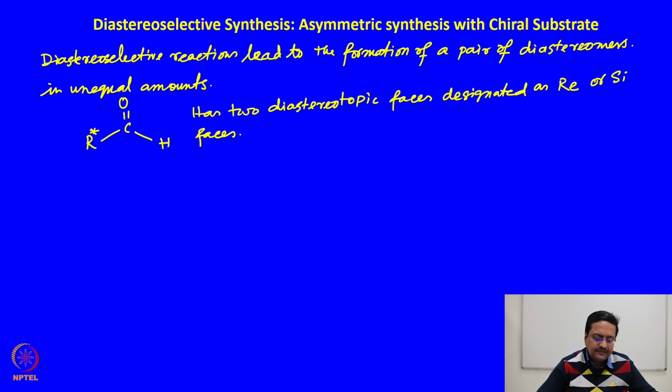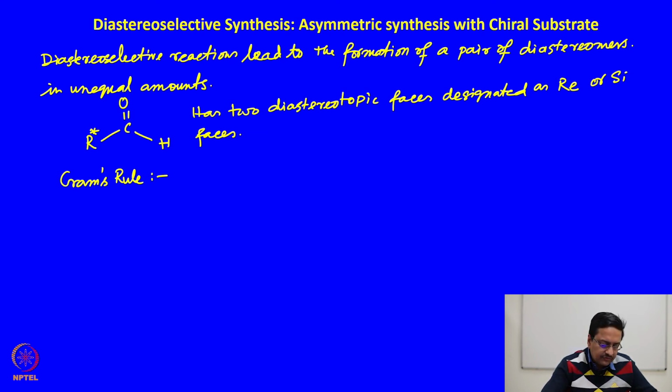So, to address this issue, which diastereomer will be preferred in a given reaction, we have Cram's rule, which is essentially based on a large number of experimental observations.